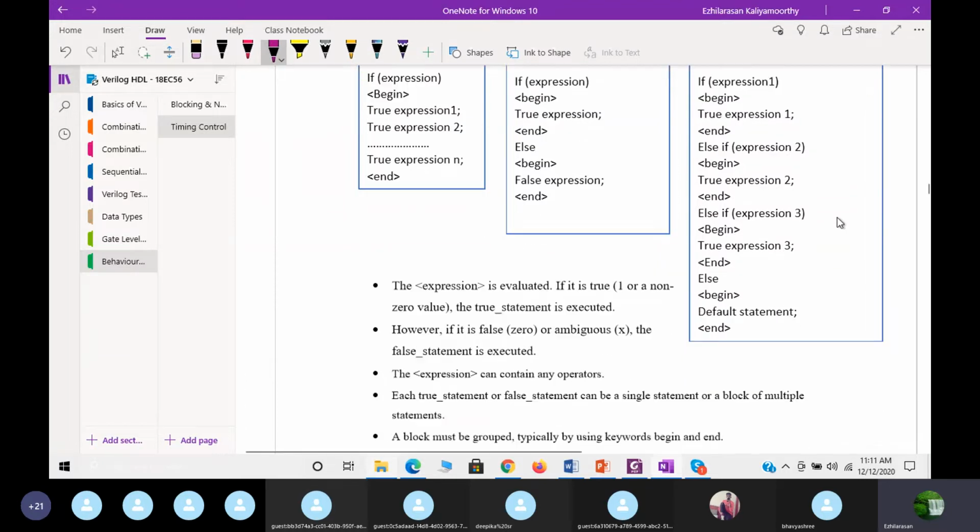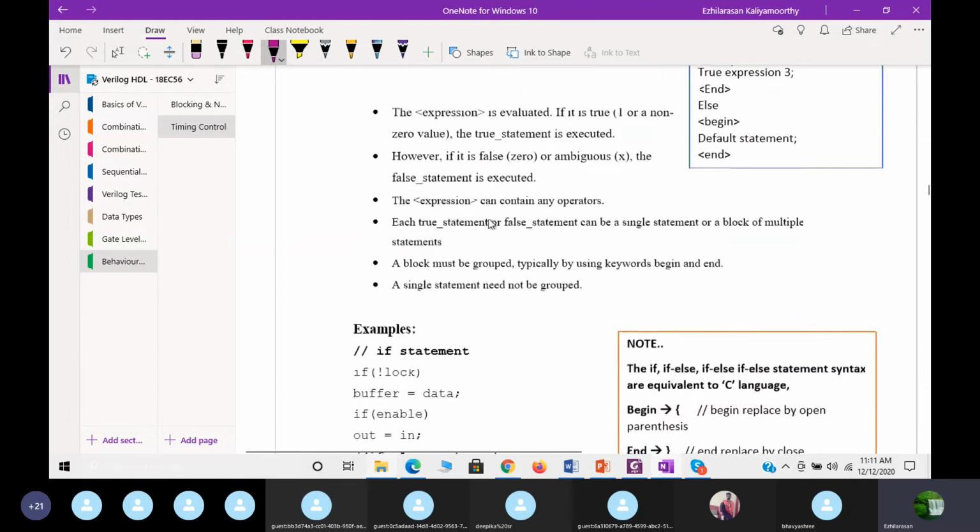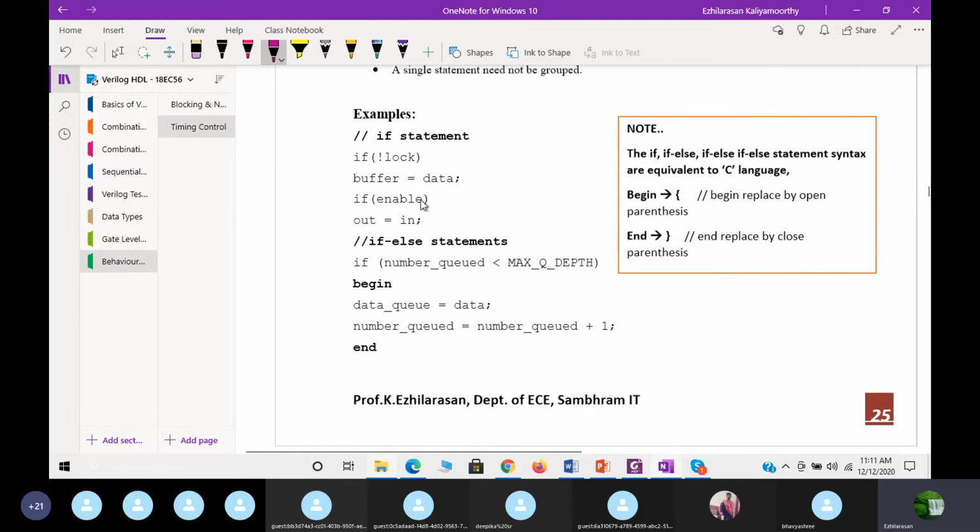This is a nested if statement. We've already seen these examples. For example, if not lock, then buffer is equal to data. If enable out is equal to, these are simple examples. Then if else: if number_q is less than max_q_depth, then begin, and if this condition is true, this statement will be executed.